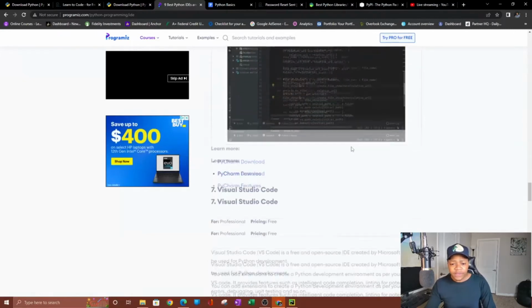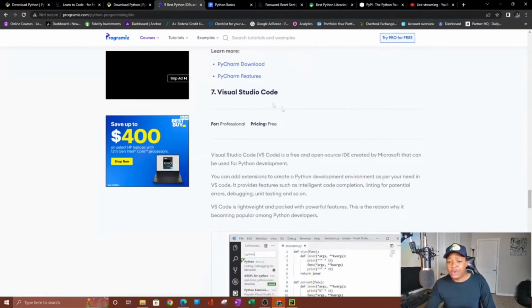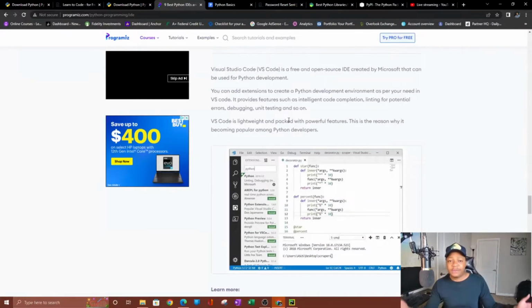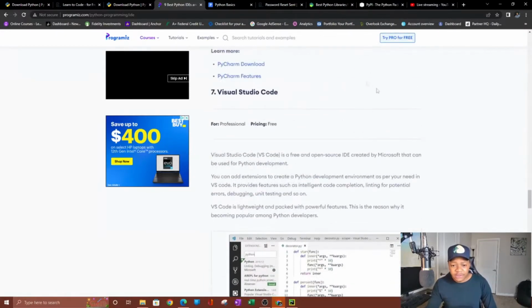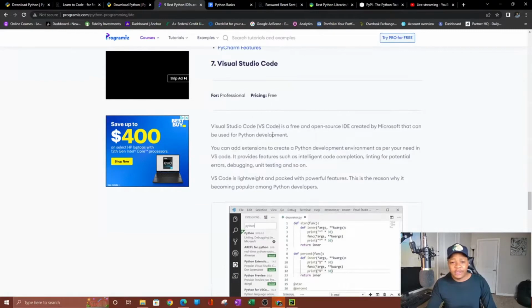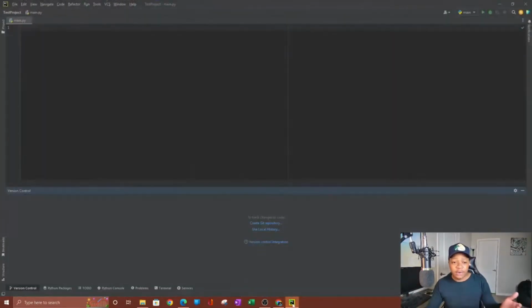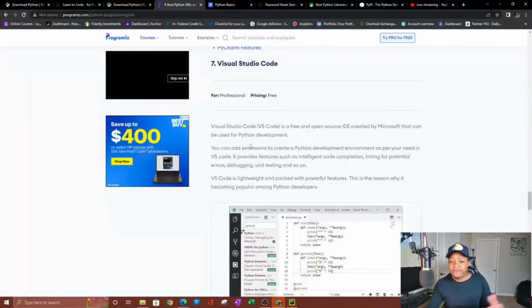Then we also have Visual Studio Code. I know a lot of people use Visual Studio. It's similar to PyCharm. I believe that this one is completely free. So you can use it. I recommend PyCharm, which is what I use. I liked how it looked. Or you can use Visual Studio. Those are the two that I recommend.